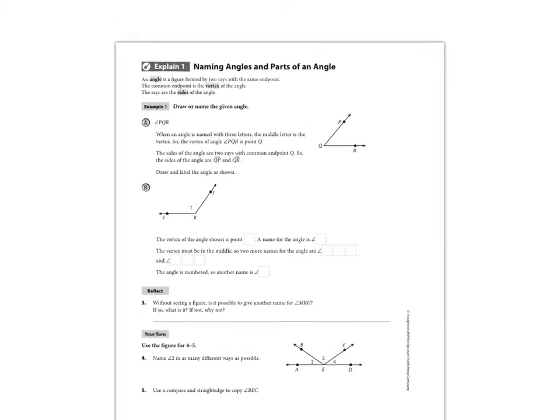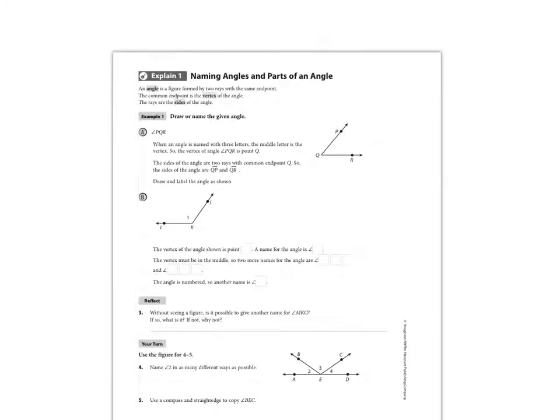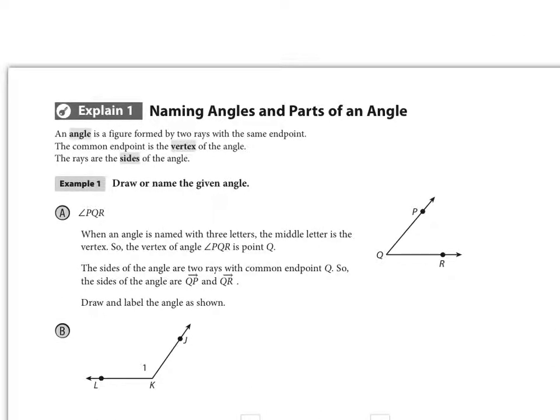Here we have the definition of an angle and how it looks. We're also going to focus in on how we name them, how we draw them, and also measuring them. So an angle is formed by two rays with the same endpoint. Those are words that you've seen in the last lesson, so make sure you watch that video if you need to. The common endpoint is the vertex, so I'm going to identify that here on my picture on the right side. So Q here is the vertex. It's the common endpoint of the two rays, or what I would call the two sides of the angle.